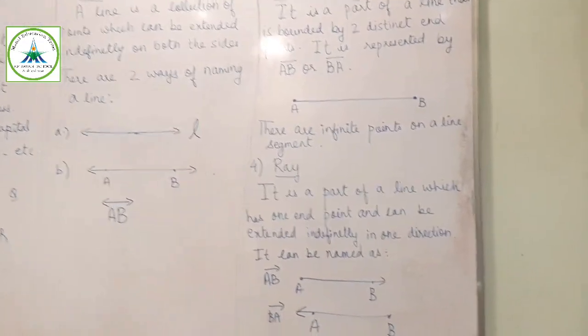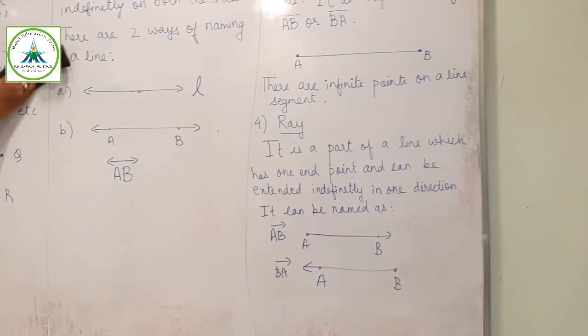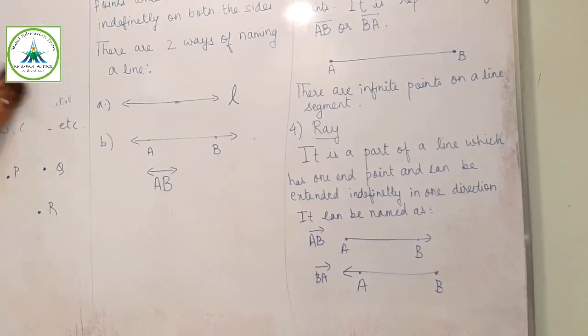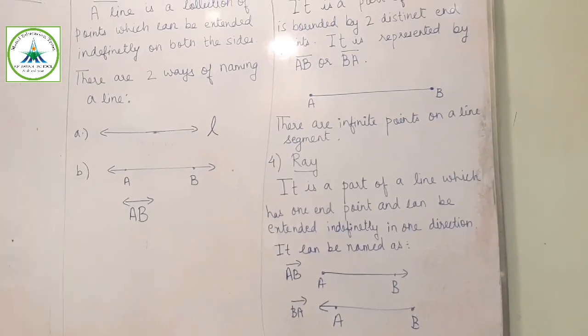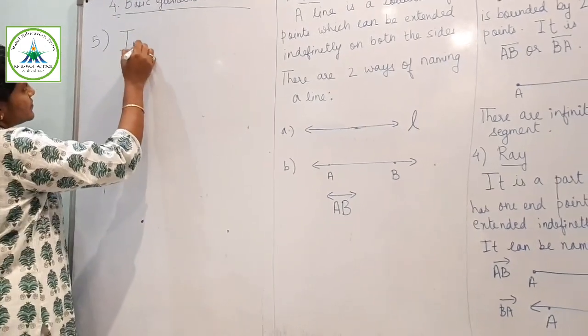Now the fifth and sixth are the intersecting lines and parallel lines. Right? Now what are intersecting lines?